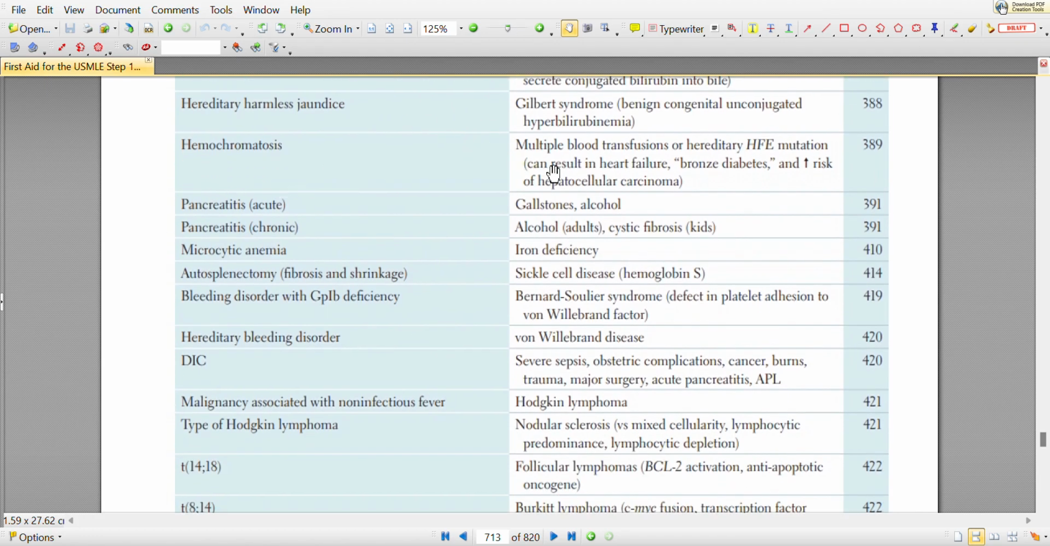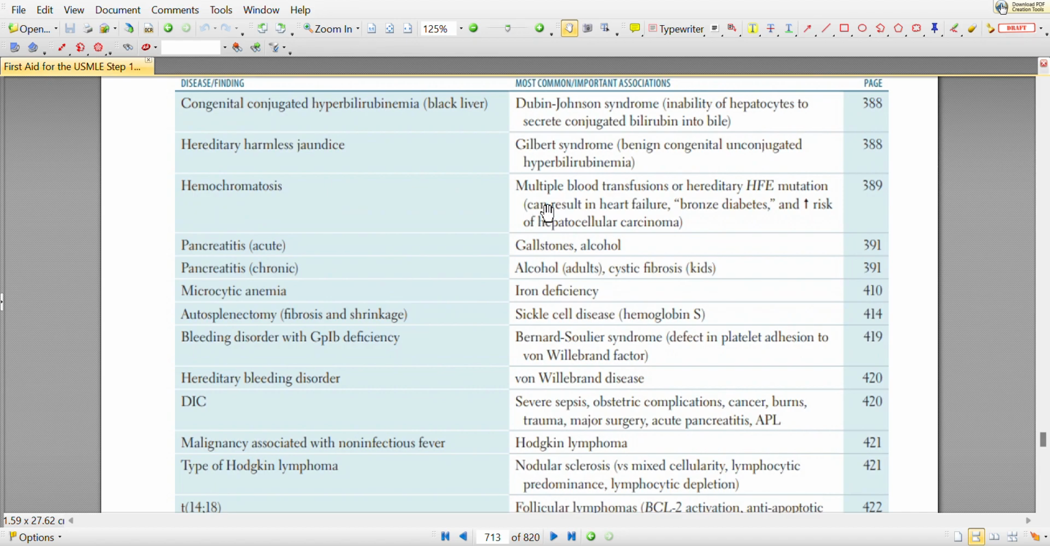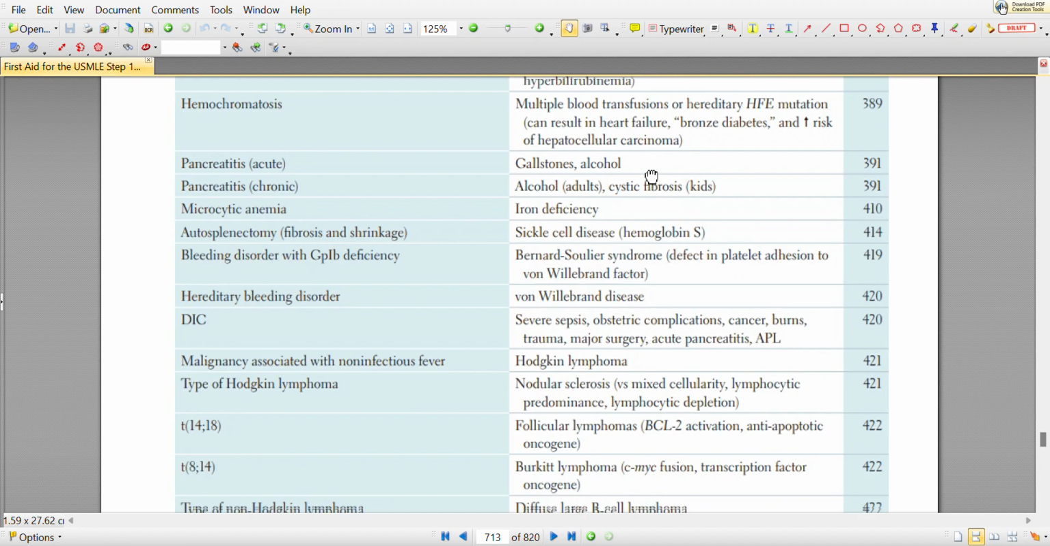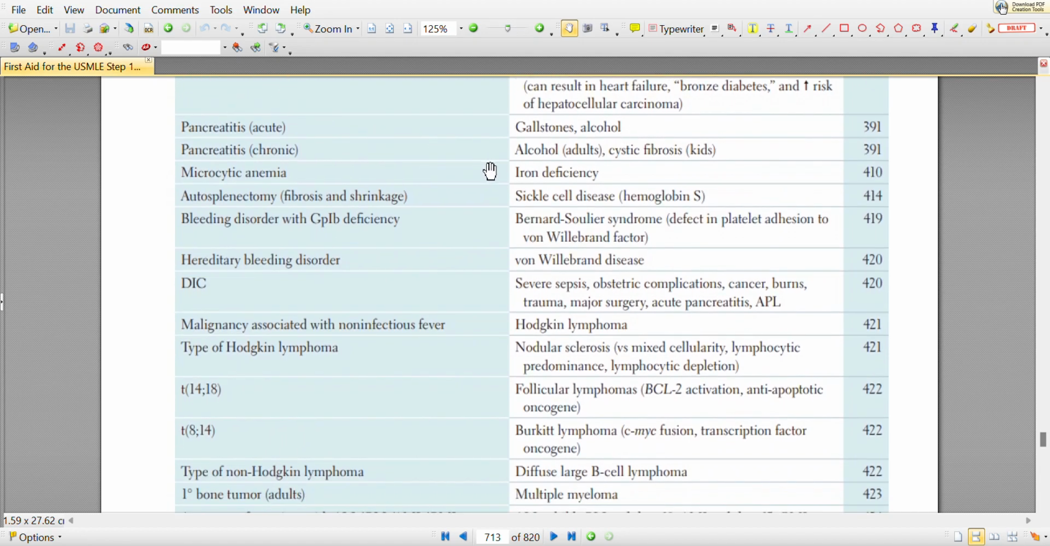Hemochromatosis is most commonly associated with multiple blood transfusions or hereditary HFE mutation. It can result in heart failure, bronze diabetes, and increased risk of hepatocellular carcinoma. Acute pancreatitis is commonly caused by gallstones or alcohol. Chronic pancreatitis is commonly caused by alcohol in adults and cystic fibrosis in kids.